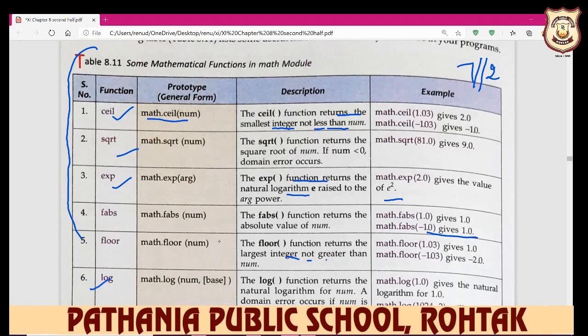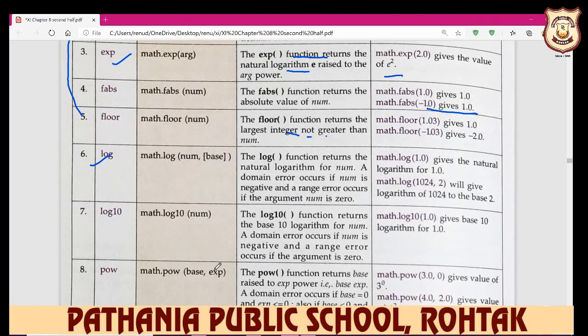Same like that, your log function returns the natural logarithm of a number. If you want to display the logarithm of a number, then you write down log and then the number and base. For example, you write down 1024 comma 2, which is the logarithm of 1024 with base 2. So these types of functions you can implement, and also log10.